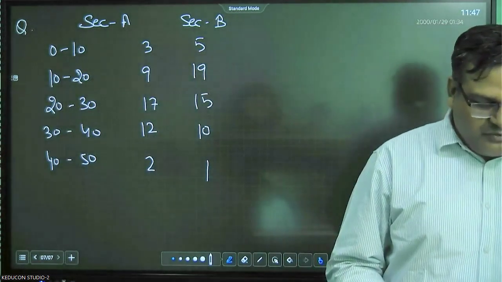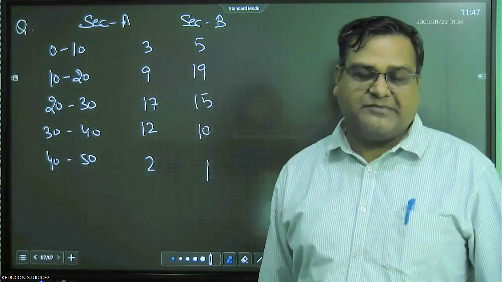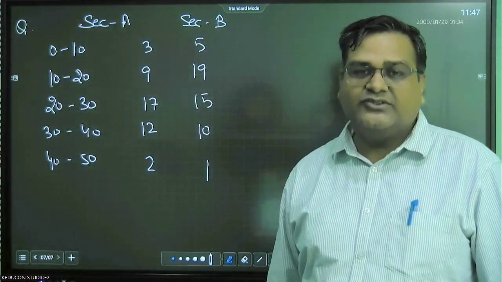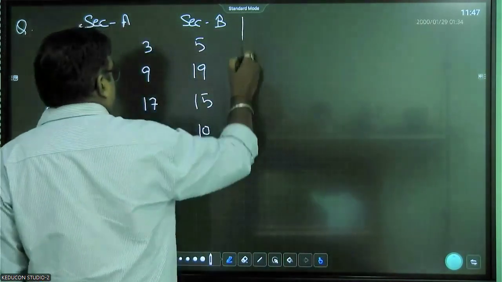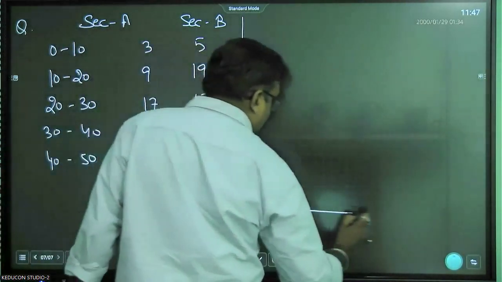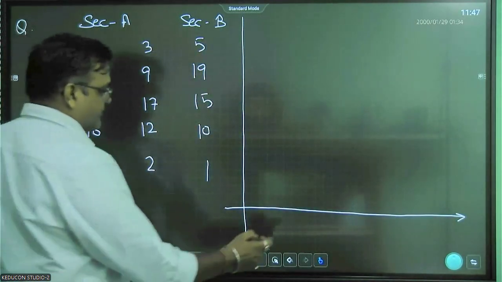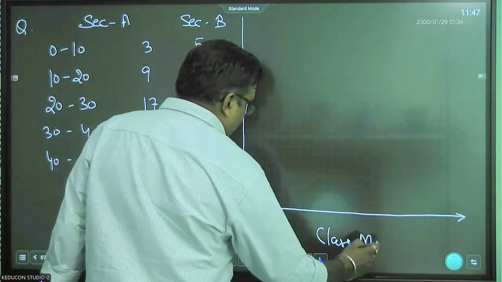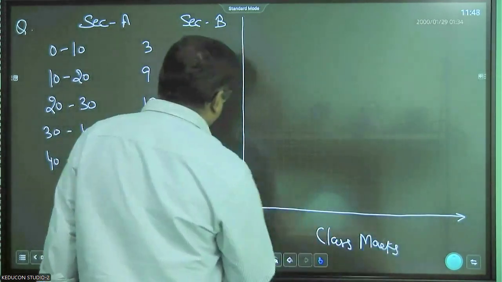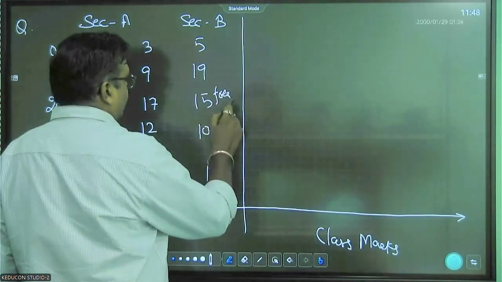We have to represent the following data on the same graph by 2 frequency polygons. Right? So how to draw this? Again, the same process. Class marks are on the x-axis and frequency on the y-axis.